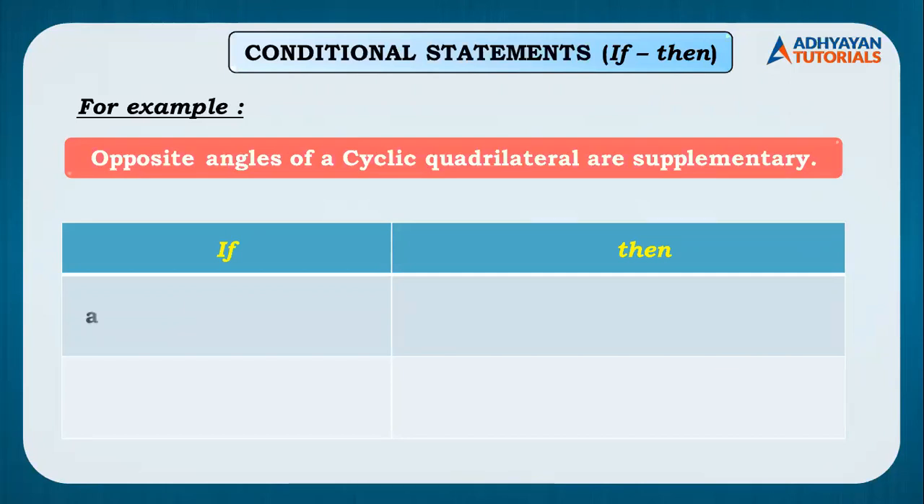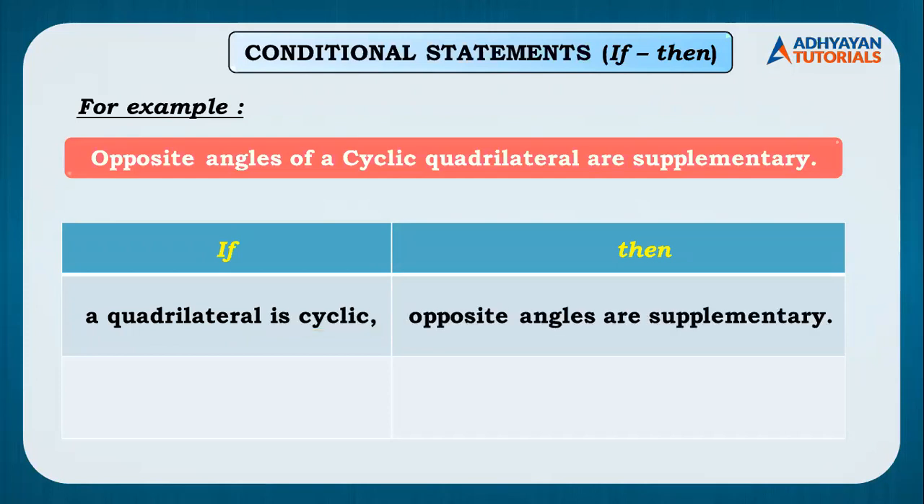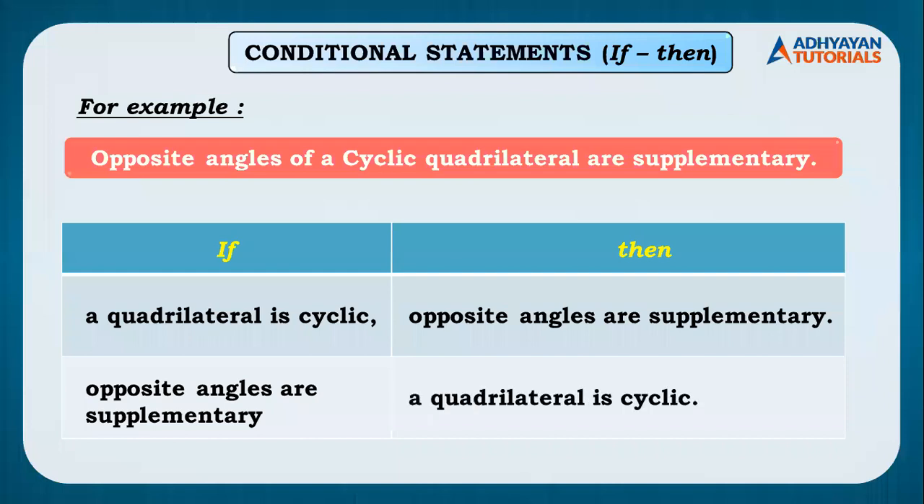You can write it as a quadrilateral is a cyclic quadrilateral if opposite angles are supplementary. If a quadrilateral is cyclic, then opposite angles are supplementary. This is the first possibility. अच्छा, second possibility इसका उल्टा होगा, यानी converse of this particular statement. It would state if opposite angles are supplementary, then the quadrilateral is a cyclic quadrilateral. I hope everybody has understood this.